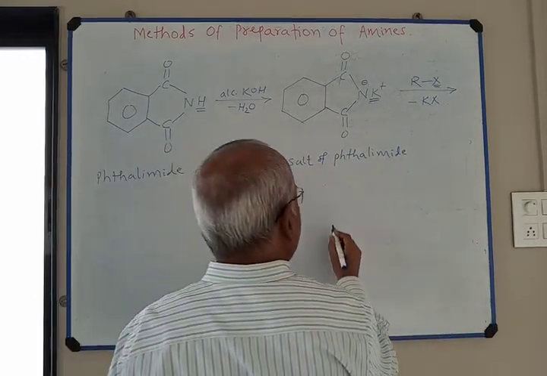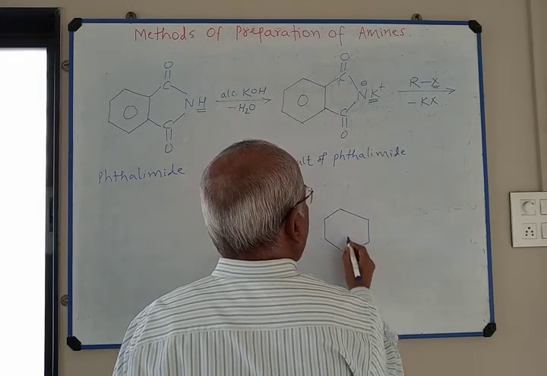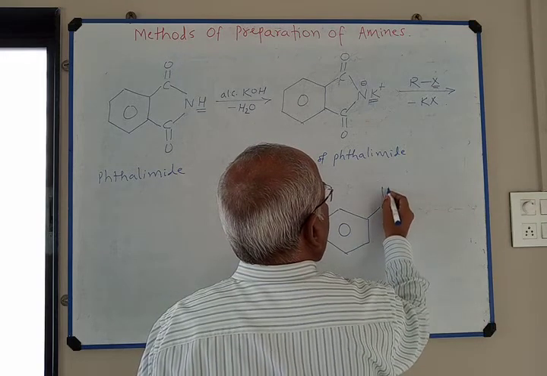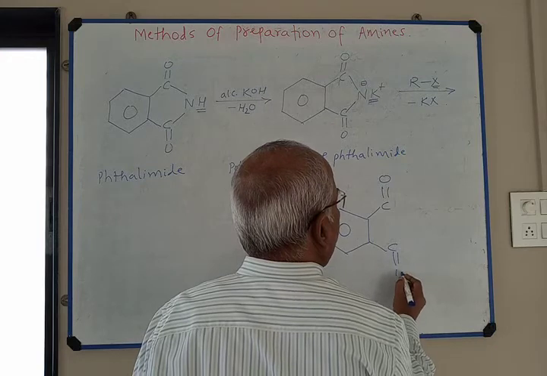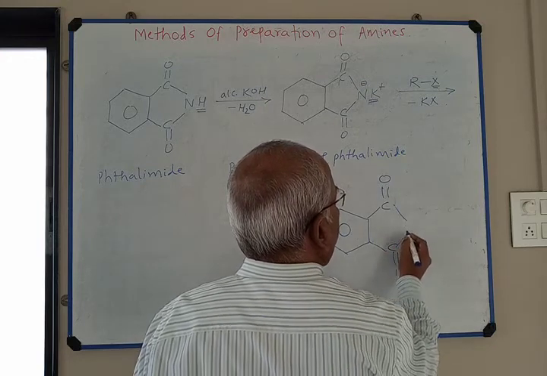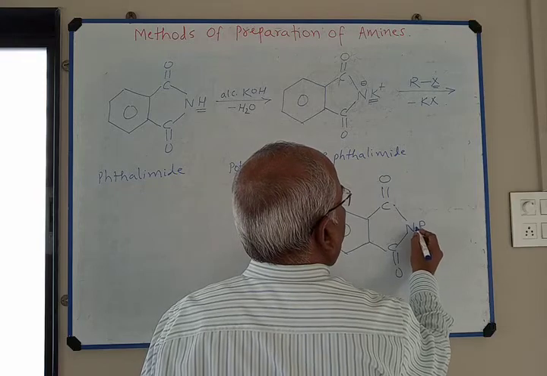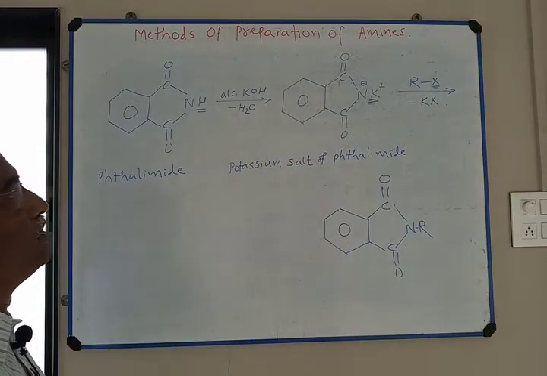And the main product is, this is benzene ring, C double bond O, single bond C, double bond O, N, R. This product is produced.